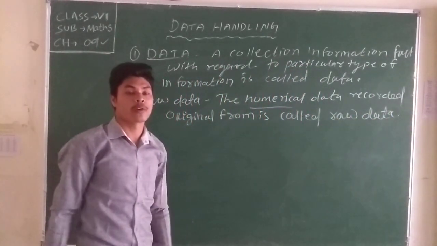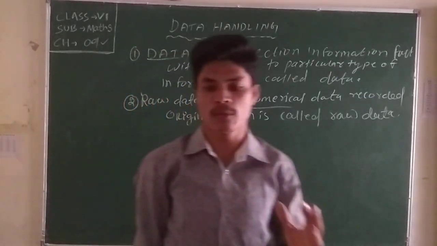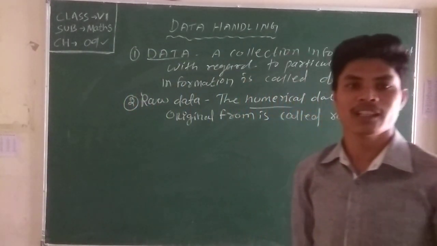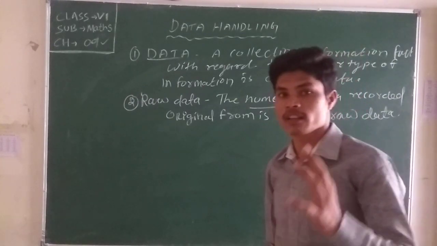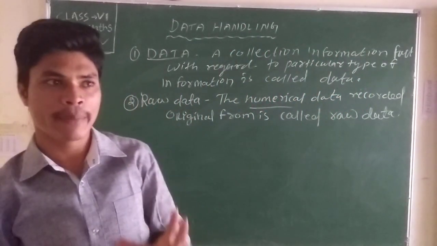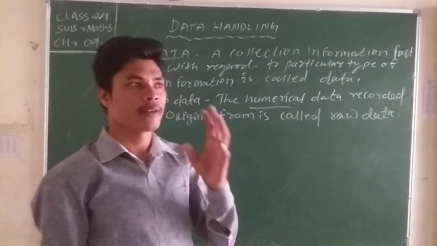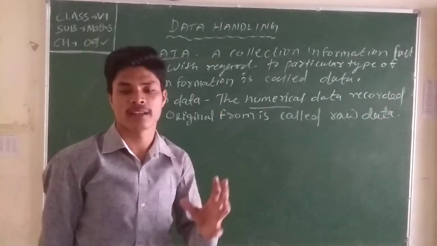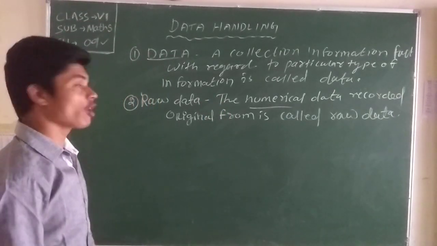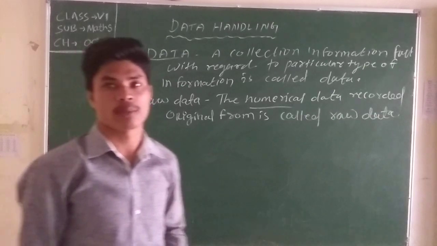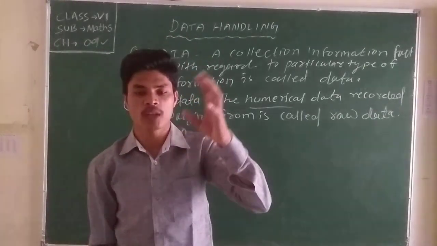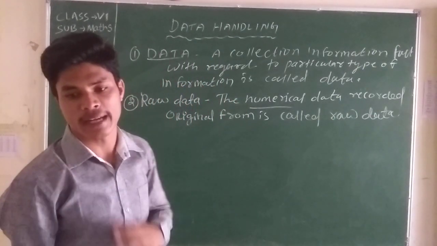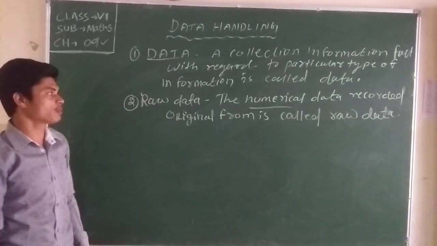What is raw data? Raw data means a collection of words and numericals that is original, not false, and that is fact. Clear about it? Now we know about the observation, what we observe from the given data. That is called observation. Observation means what? Each item in the raw data is known as observation.